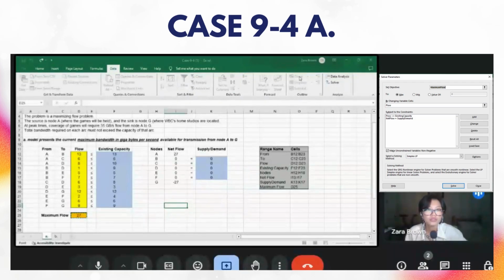So right here we have our solver parameters. We have our maximum flow as the objective and set to maximum, since we have defined the maximum flow. And our changing variable cells would be our flow range, right here highlighted in yellow. Our constraints would have to be then the flow range, which must be less than or equal to our existing capacity, and our net flow, which must be equal to the supply and demand.